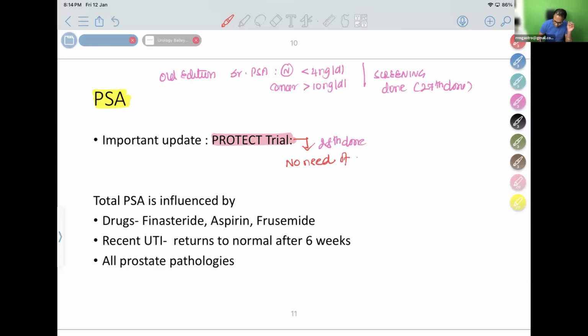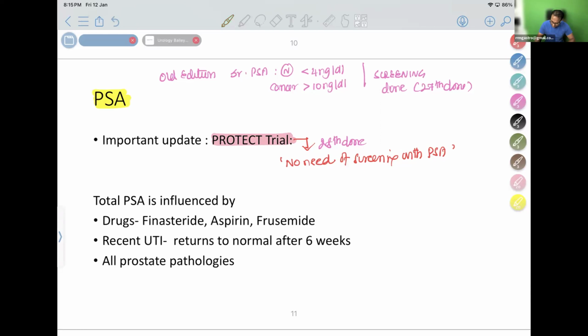So no need of screening with the PSA value. There is a new update, a trial known as the PROTECT trial. They have found that by doing routine screening, even after 10 years, there is no major change in the number of deaths. So therefore, this is not done. PROTECT trial: no need of screening with the PSA.